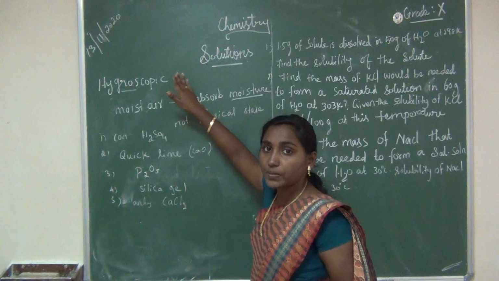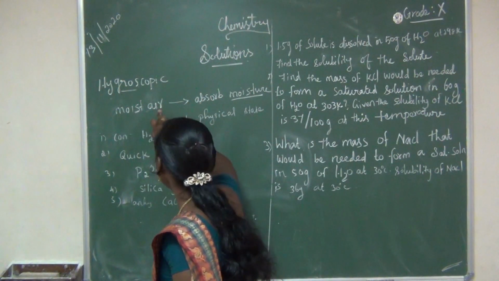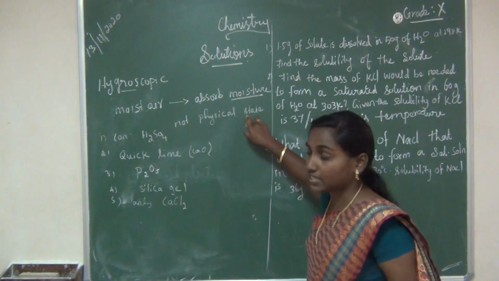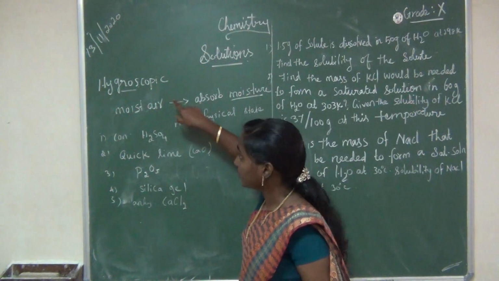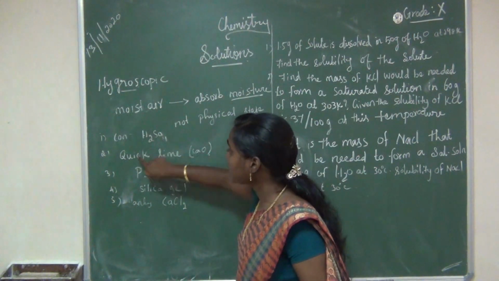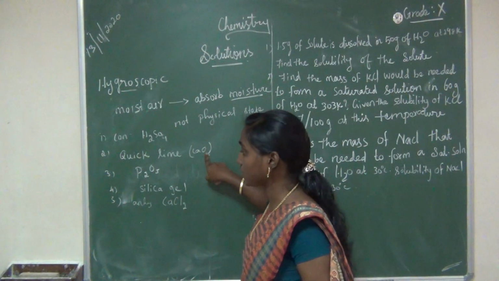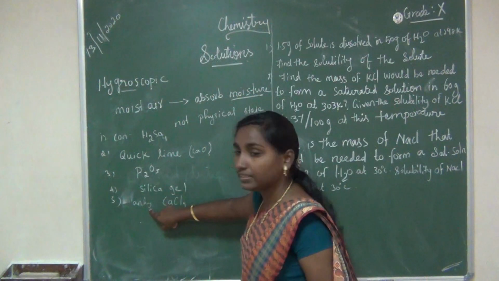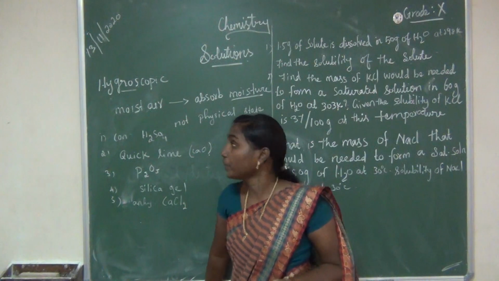What is a hygroscopic substance? Certain substances that, when exposed to moist air, absorb moisture without changing their physical state. They are used as drying agents. These are the examples of hygroscopic substances.